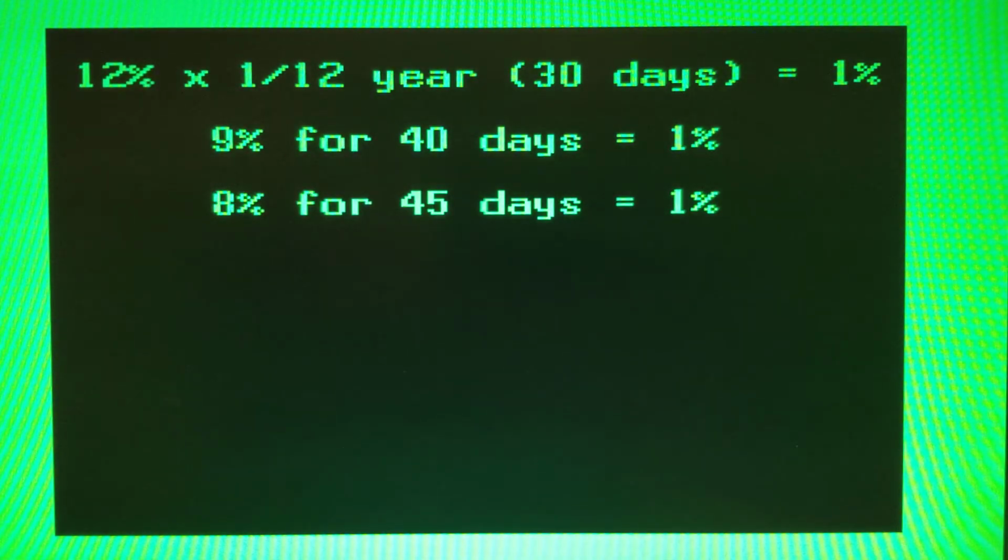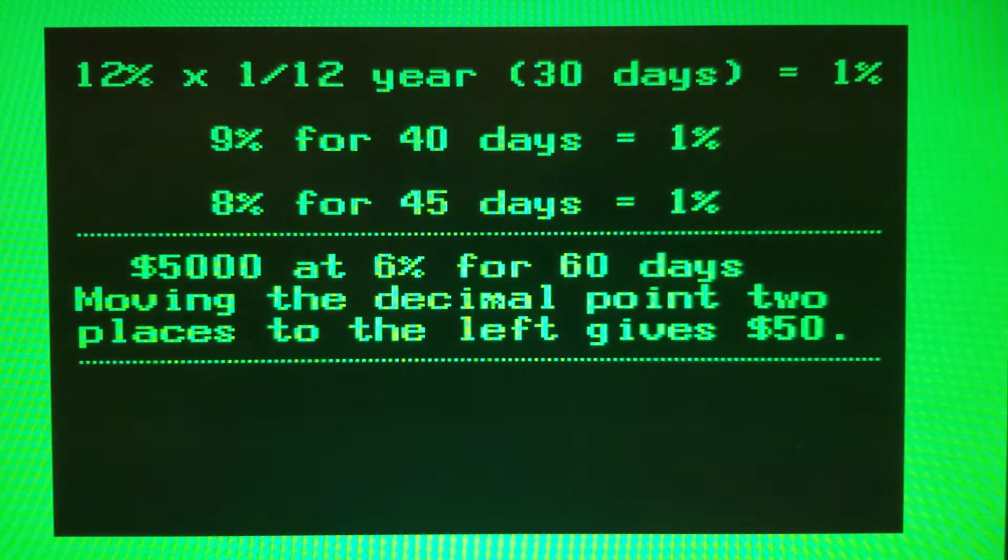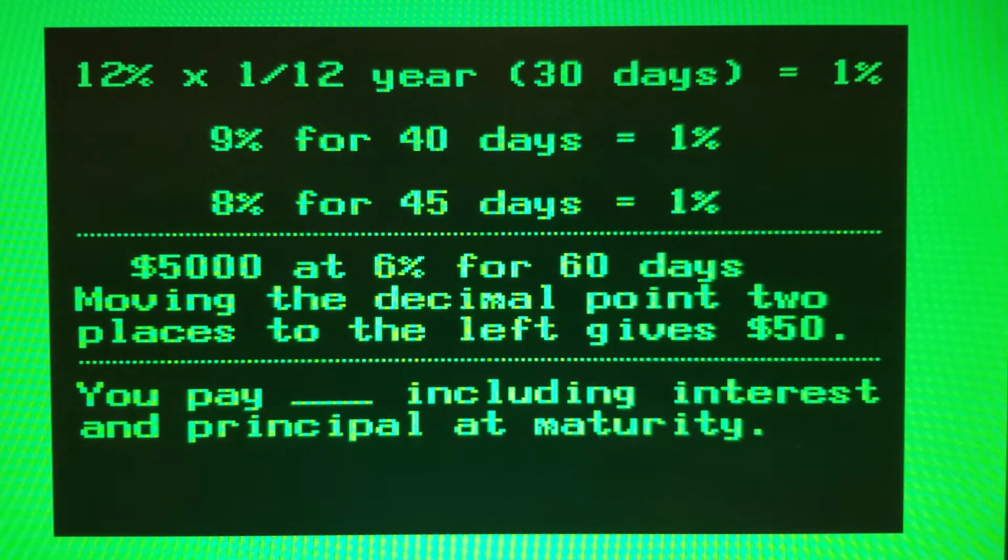Interest at 12% for 1/12 of a year or 30 days would also be 1%. So would 9% at 40 days or 8% at 45 days. For example, find the interest cost on $5,000 at 6% for 60 days. Moving the decimal point 2 places to the left gives $50. What would you pay, including interest and principal, at maturity?